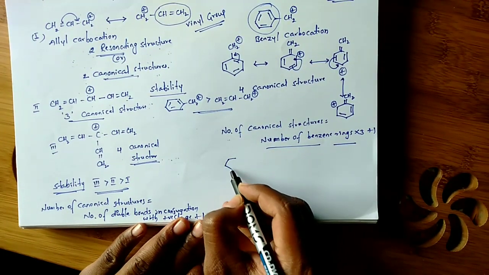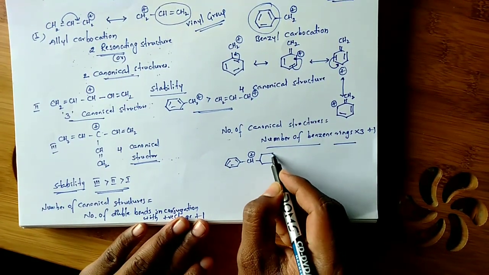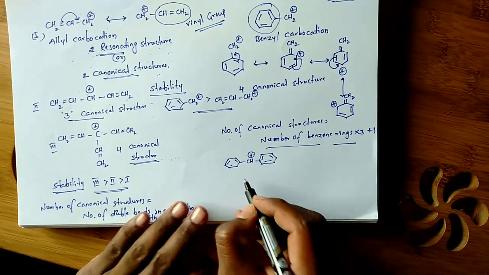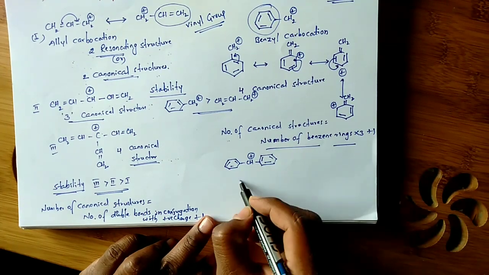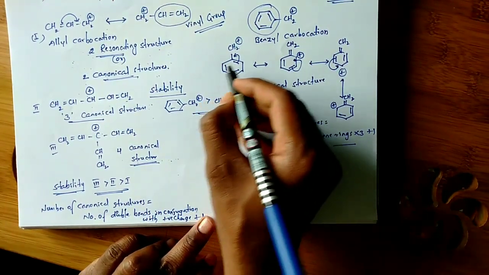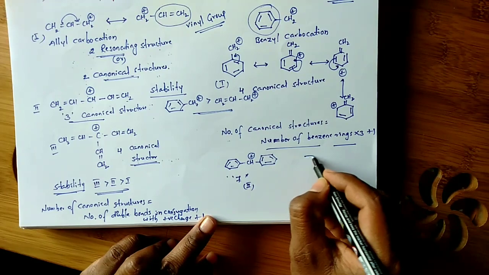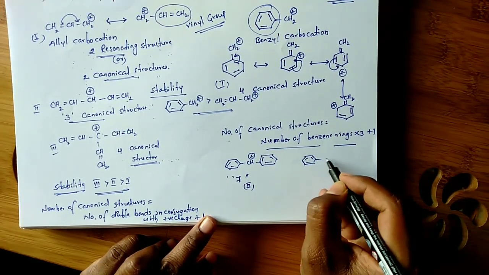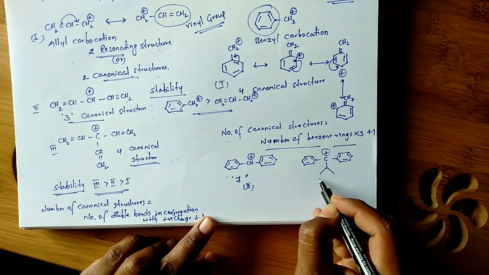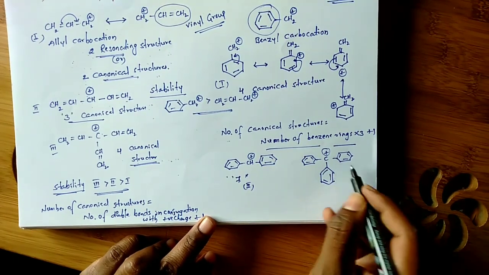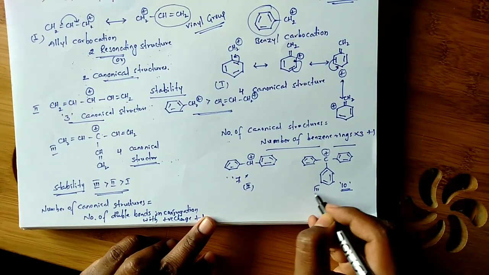Okay. See, here I am taking 2 phenyl rings like this. 2 phenyl rings, so how many are possible here? 2 benzene rings, so 2 into 3, 6 plus 1, 7 canonical structures are possible. Assume this is species 1 and this is species 2. One more I am taking with 3 phenyl rings around the carbocation. Then how many possible here? 3 into 3 plus 1, total 10 canonical structures possible in species 3.